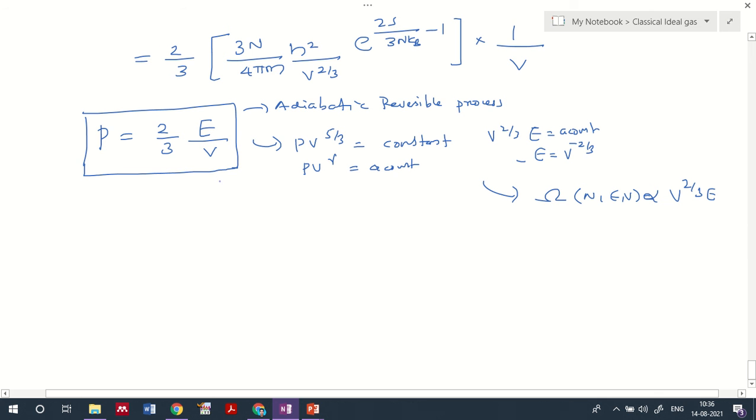So the next thermodynamic property I am going to evaluate is the specific heat capacity at constant volume, that is CV, specific heat capacity at a constant volume.